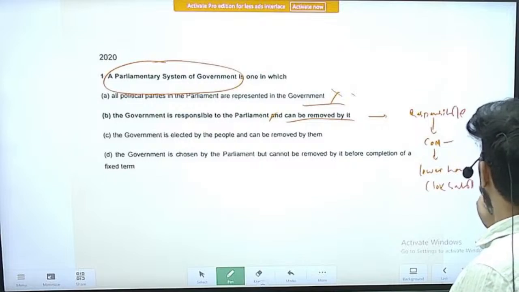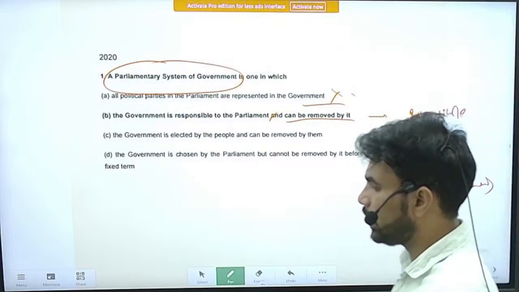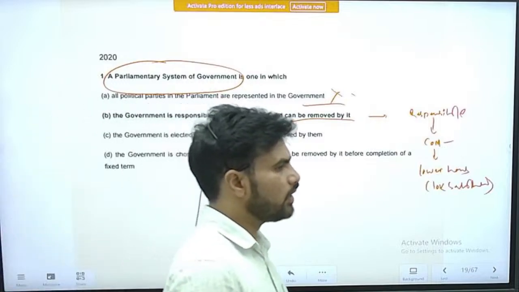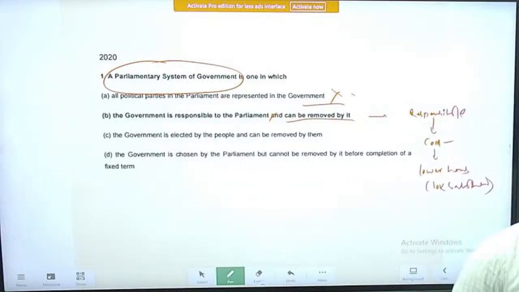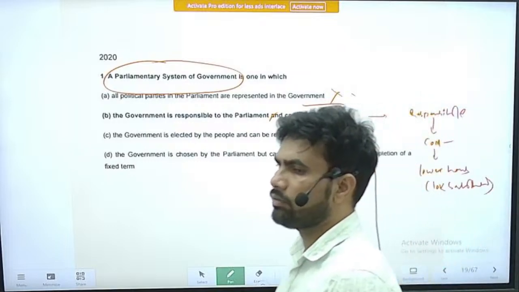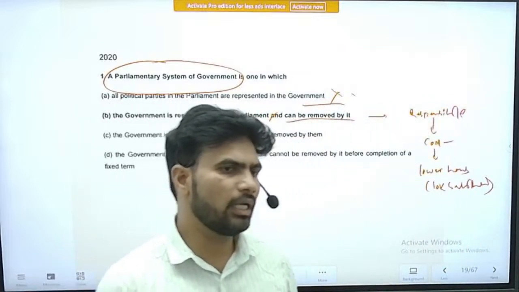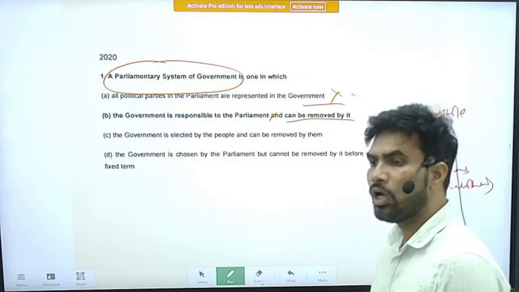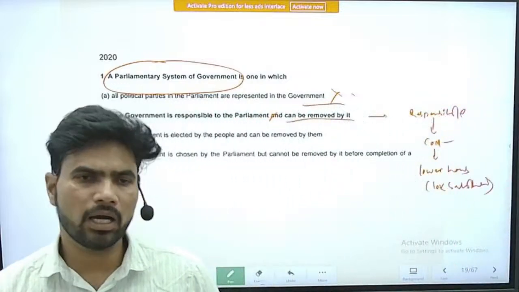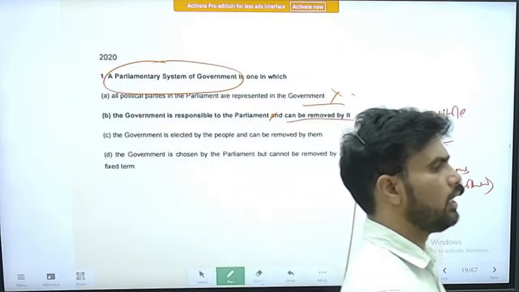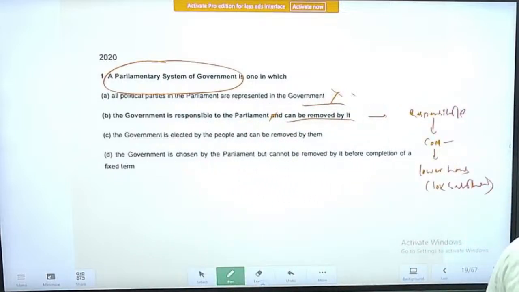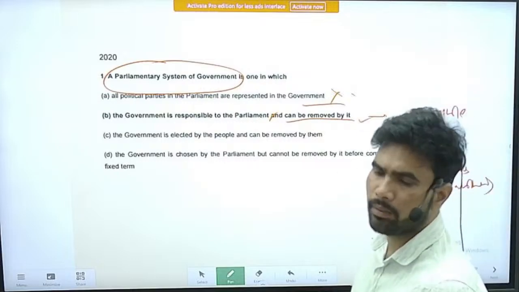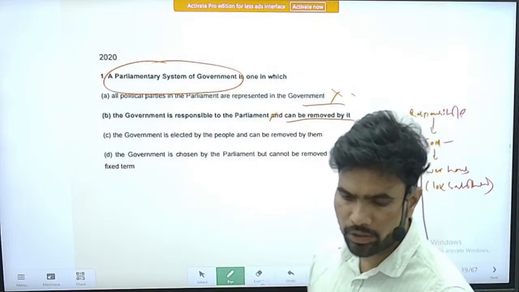So here comes the principle of collective responsibility. So the Council of Ministers headed by the Prime Minister, it is collectively responsible to the Lok Sabha. So as long as they have the confidence of Lok Sabha, they will be in power. So once they lost the confidence, they will be removed. So the Lok Sabha can pass a no confidence motion. With that, the government has to resign from the power. So this is the correct explanation of parliamentary system. We will also see the other options.